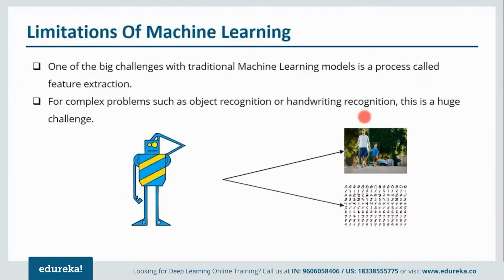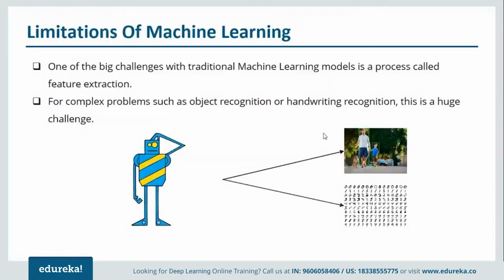Now let me give you an example of this feature extraction. Suppose you want to predict whether there will be a match today or not. It depends on various features, such as whether the weather is sunny, whether it is windy, all those things. We have provided all those features in our data set, but we forgot one particular feature, that is humidity. And our machine learning models are not efficient enough to automatically generate that feature. So this is one huge problem, or you can say limitation, with machine learning.